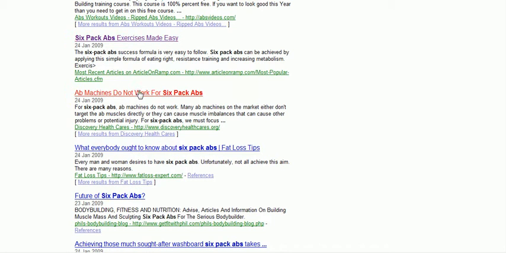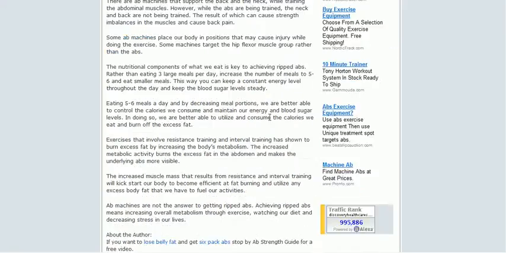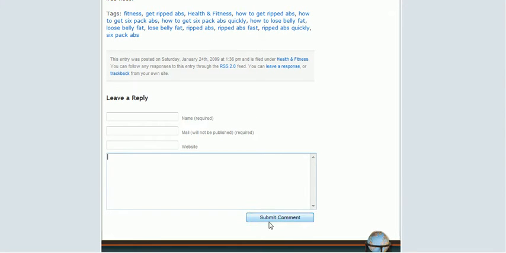Okay, here's one, discoveryhealthcares.org. So just go right here. It says leave a reply. You just put in your name, mail, website URL, whatever you're promoting, the free Weebly site that you created, your affiliate site, just a site where your offer is. The best thing to do is to use the main website you're trying to promote, because that'll help you in the search engines. And then just make your relevant comment and click on submit.